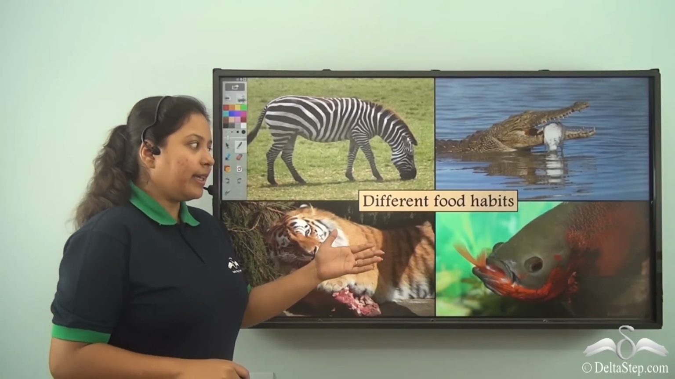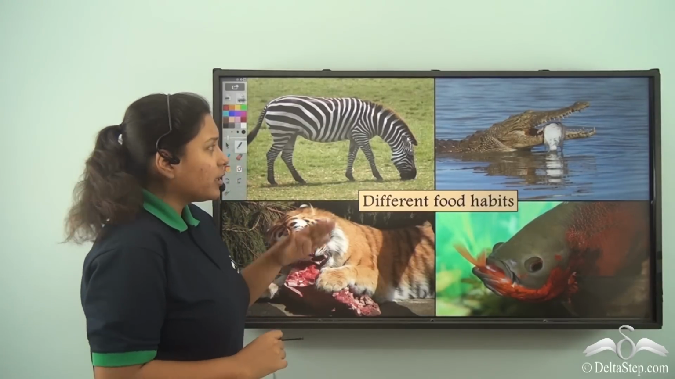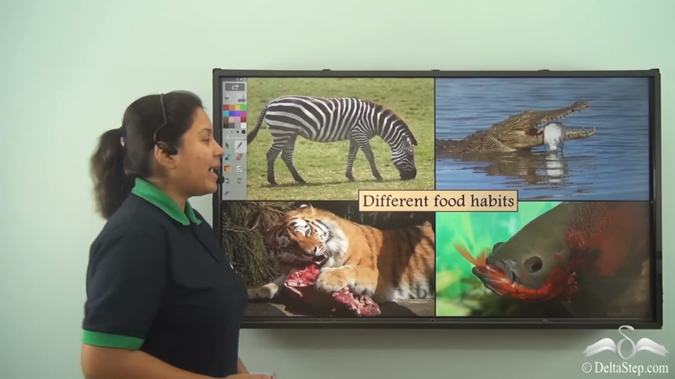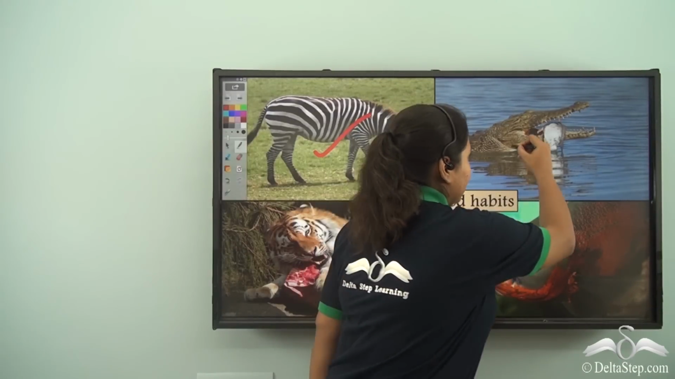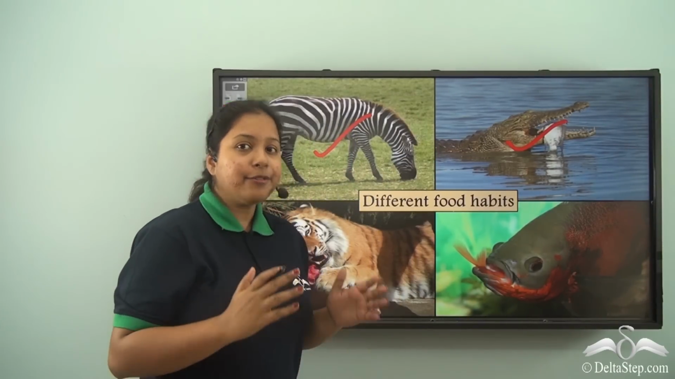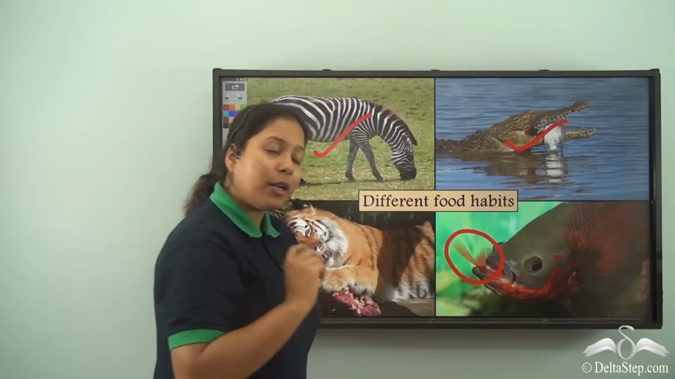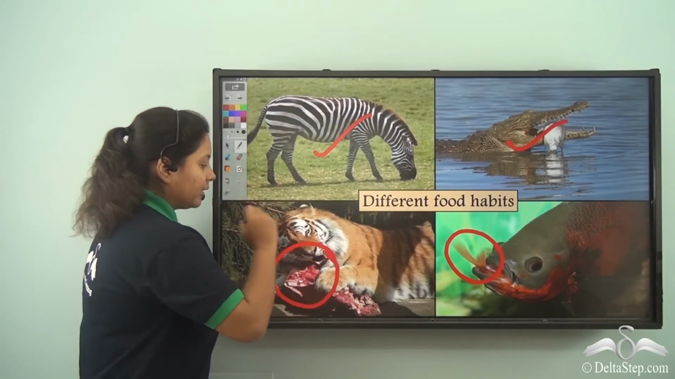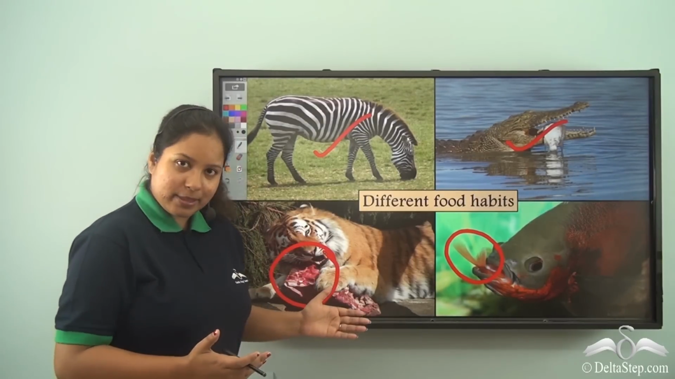Well, over here we see four different animals. But do you see them eating the same food? Not really. The zebra is eating grass. The crocodile is eating another fish. Here is a carnivorous fish which is feeding on another small baby fish. And finally, we have the tiger. It is eating meat or flesh of other animals.